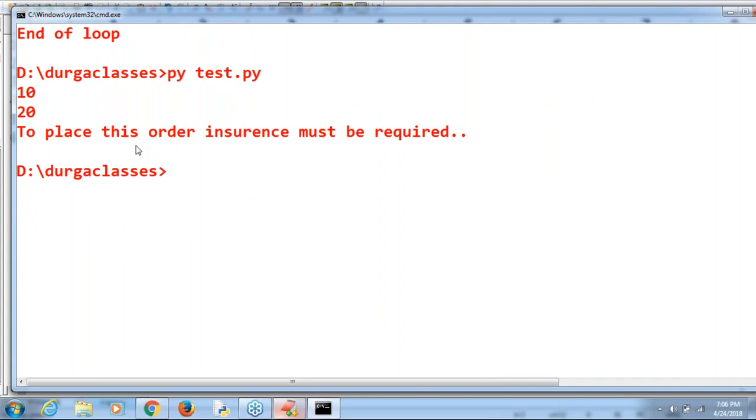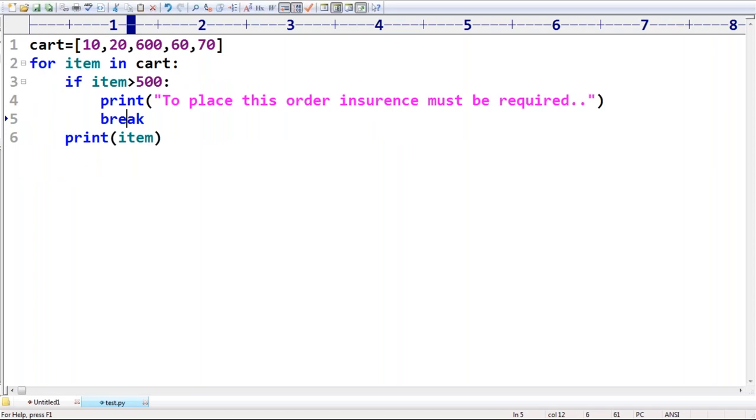That's why we can't place this order. So if you want to break loop execution based on some condition, then we should go for what? The break statement. Is everyone aware? Is everyone in a position to understand the need of the break statement, sir? Okay, that's all.